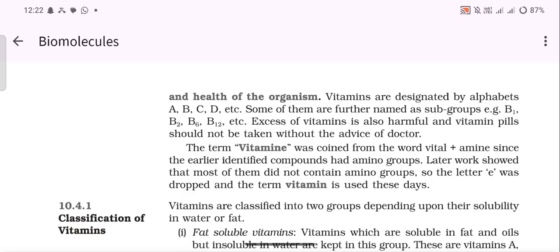The term vitamin was coined from the words vital plus amines. The earlier identified compounds had amino groups. Later work showed that most of them do not contain amino groups. So the letter e was dropped and the term vitamin is used these days.